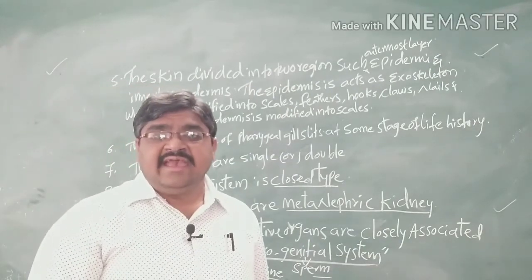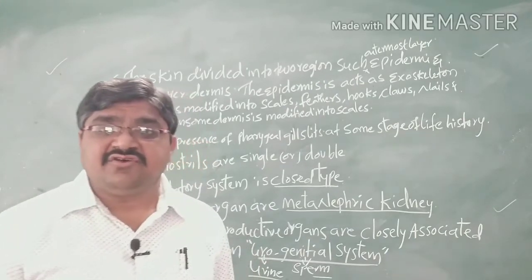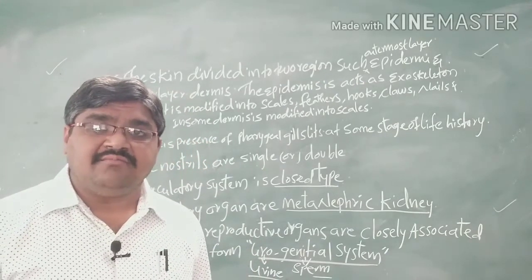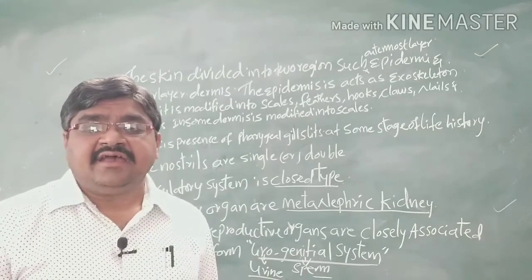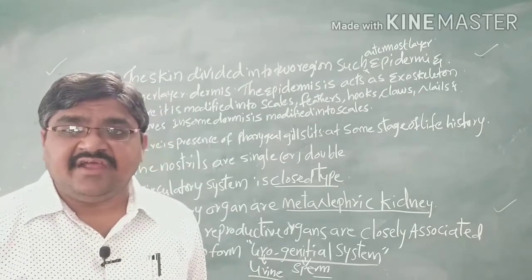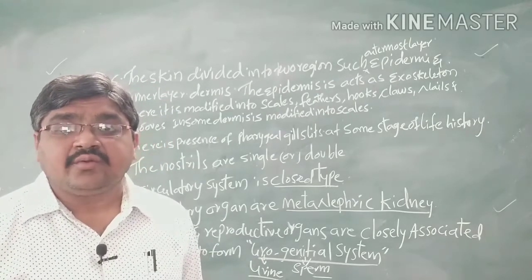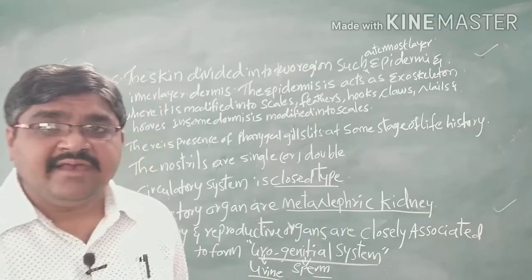So these are the characteristic features, the salient features of the subphylum Vertebrata. And the subphylum Vertebrata is divided majorly into two groups. So what are they? Now we will discuss.